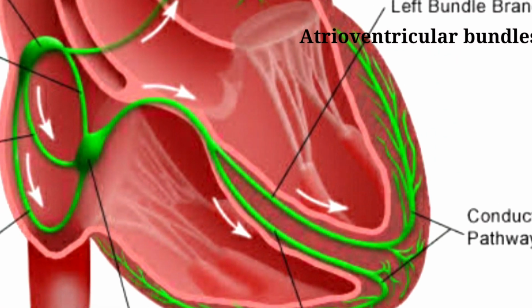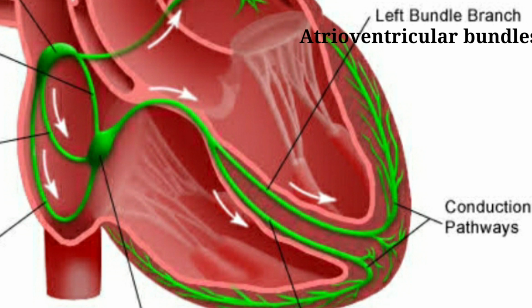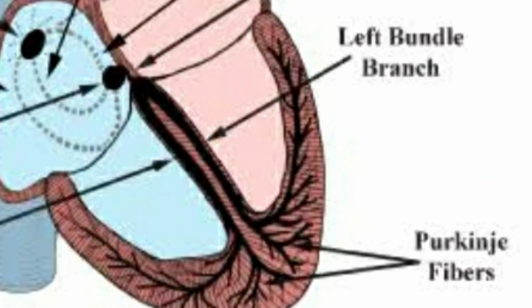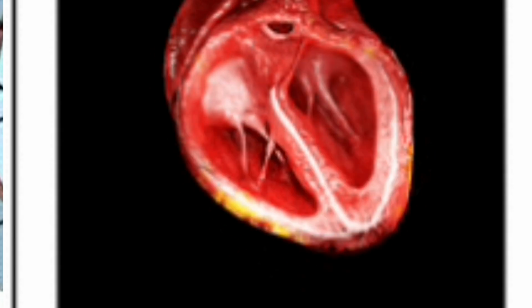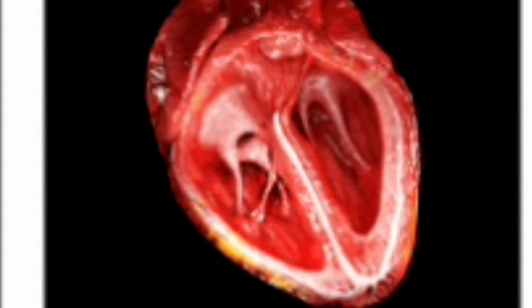The atrioventricular bundle splits into two bundles near the top of the ventricles, and each bundle branch continues down the center of the heart to carry impulses to the left and right ventricles. And the next is the Purkinje fibers, children. At the base of the heart, the atrioventricular bundles start to divide further into Purkinje fibers. When the impulses reach these fibers, they trigger the muscle fibers in the ventricles to contract.